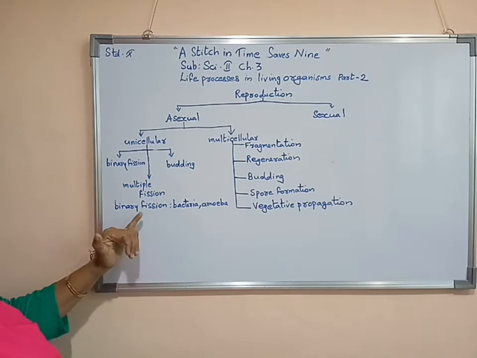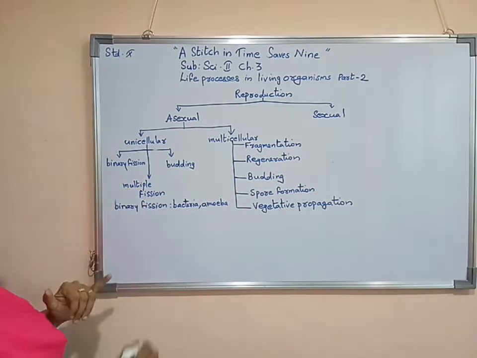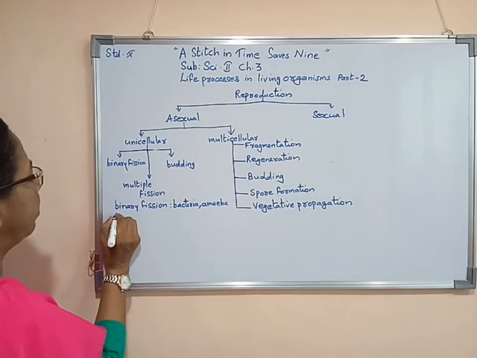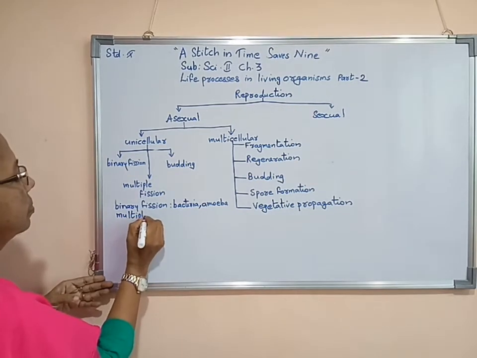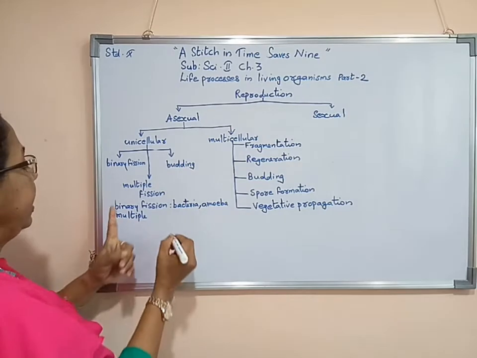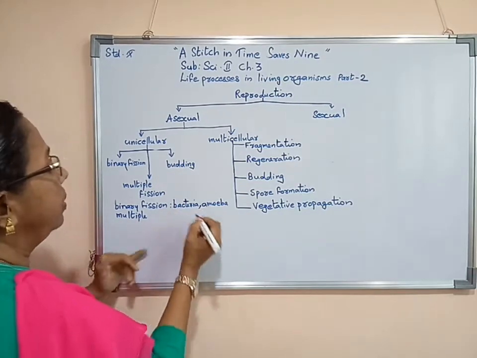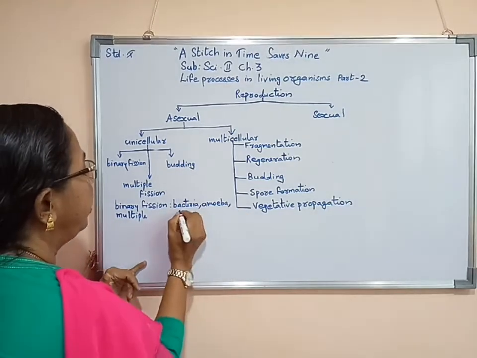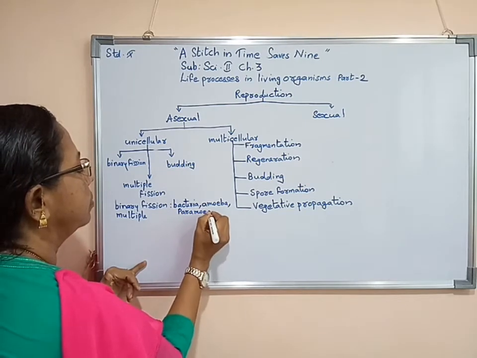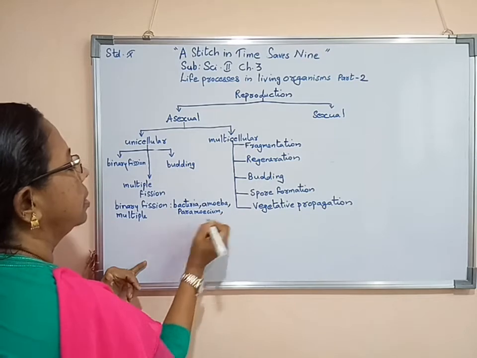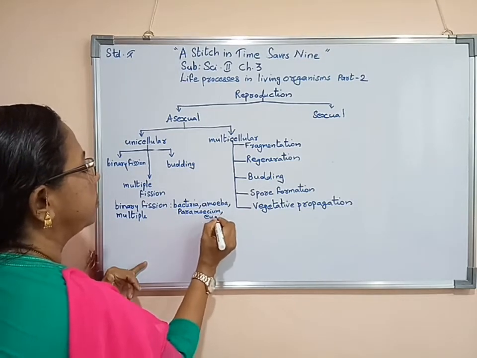Binary fission is done by bacteria, amoeba, even paramecium, then euglena.